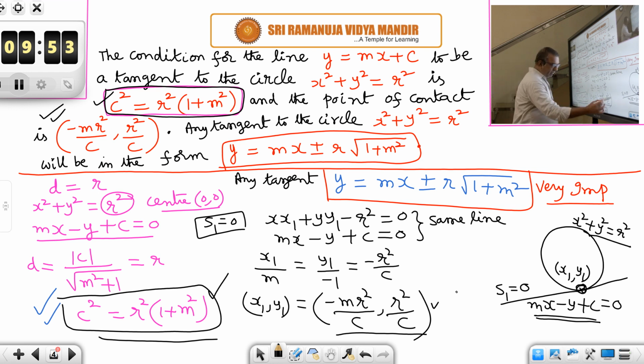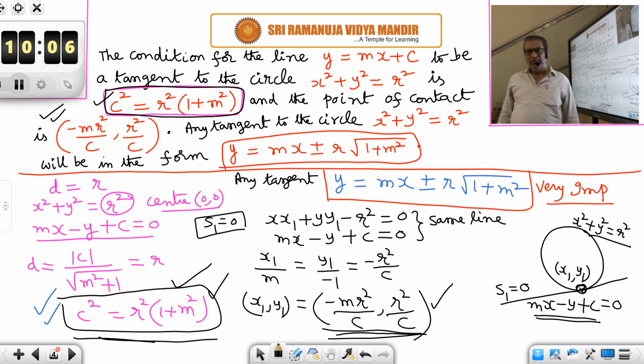So the point of contact formula holds good only when this condition is satisfied. Otherwise that formula will not give you the point of contact, because if the line is not a tangent to the circle, there will not be any point of contact. There will be either 2 points of intersection or no points at all. If the line is completely away from the circle, no common points will be there.